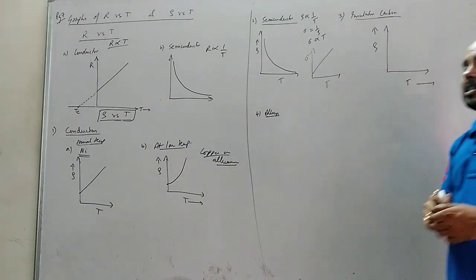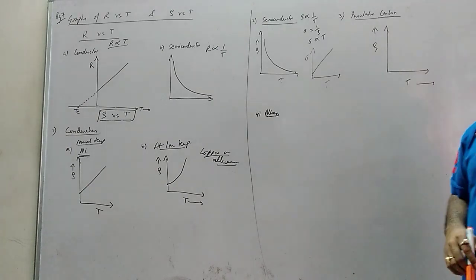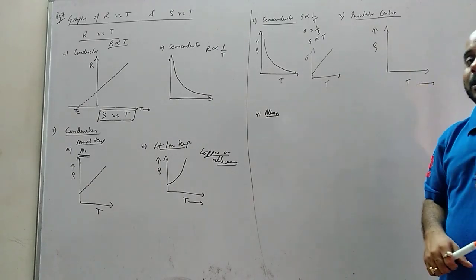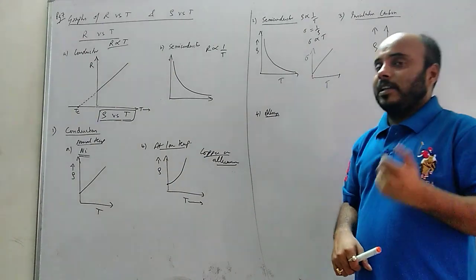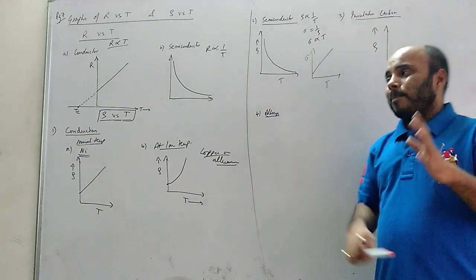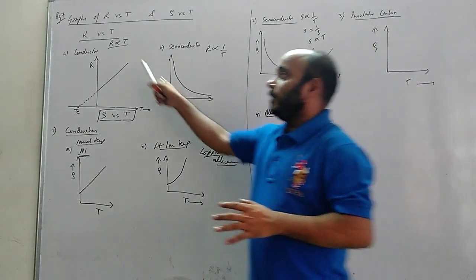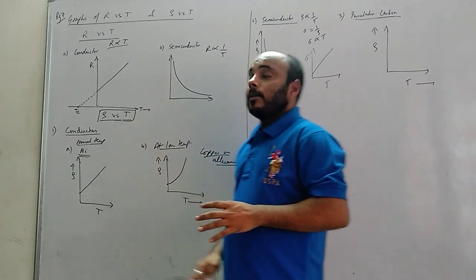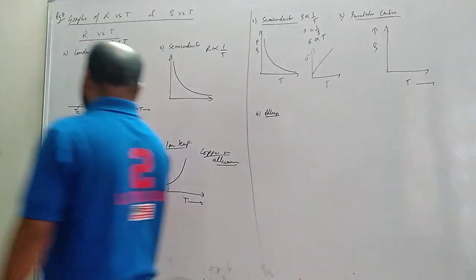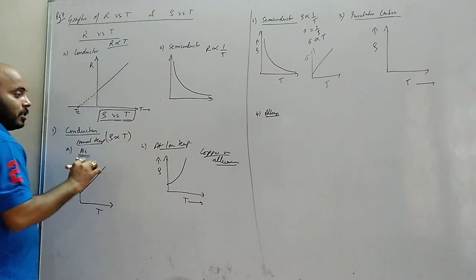Now, there is some misconception about carbon. Sometimes people say carbon is a conductor. Actually, it's a non-metal. It's not a metal. For metals, this proportionality is valid. Here, resistivity is proportional to temperature.